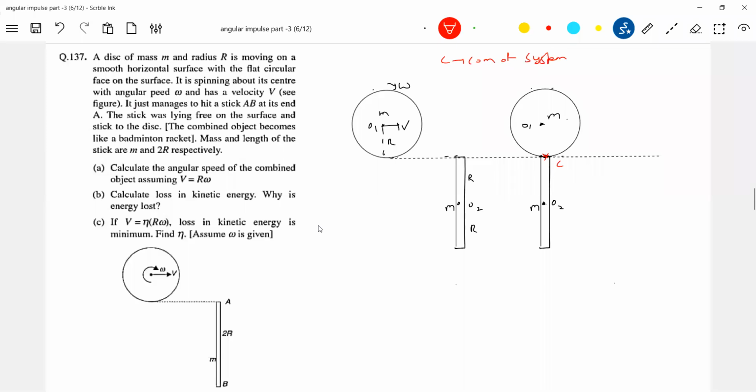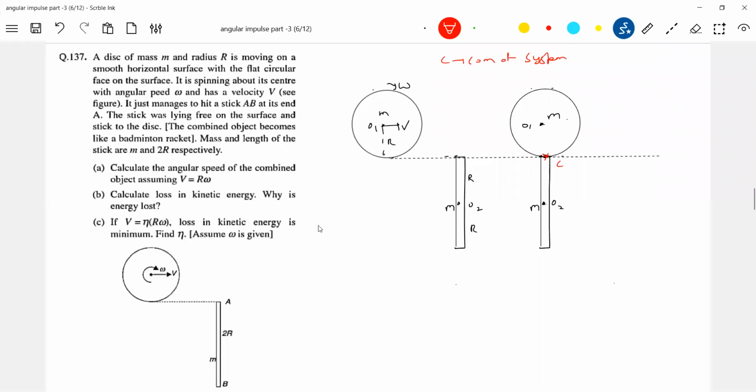What is the property of a rigid body? Set free to rotate. You look at the disk. Why is it rotating about O1? It's a property of a rigid body. If you set it free to rotate, it rotates about the center of mass. The disc plus rod, when they collide, will become a racket. They'll become a rigid body. So about what point will they rotate? They'll rotate about the center of mass. So why not O1? It's not the center of mass of the system. Why not O2? Not the center of mass of the system.